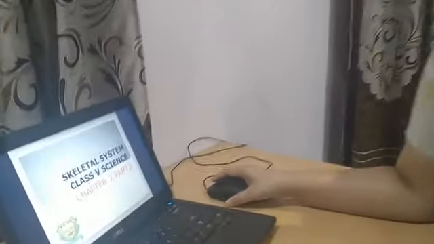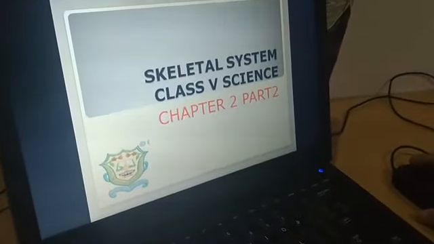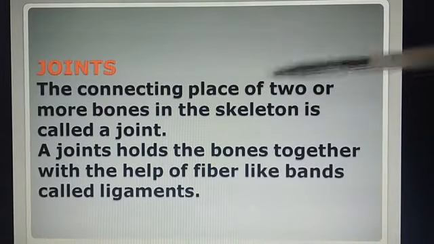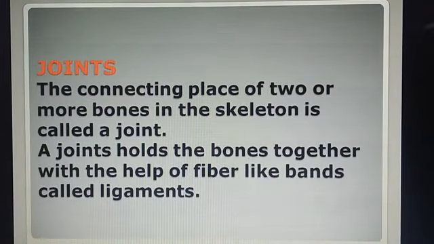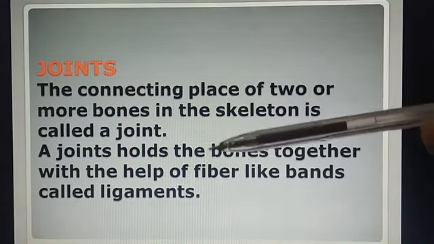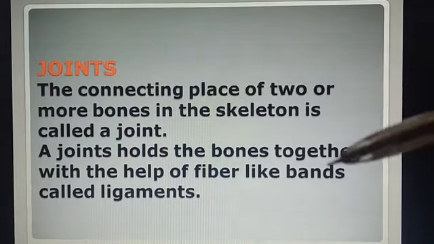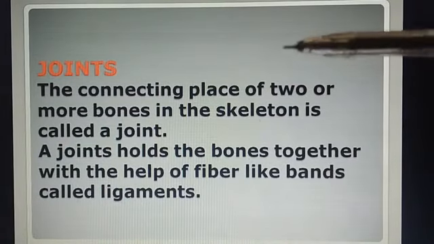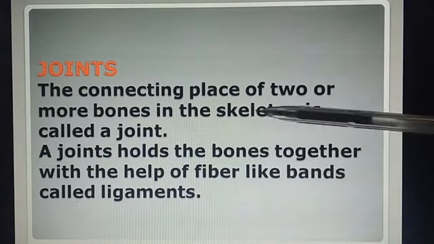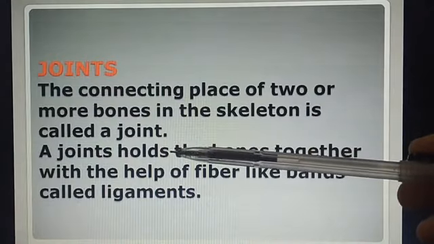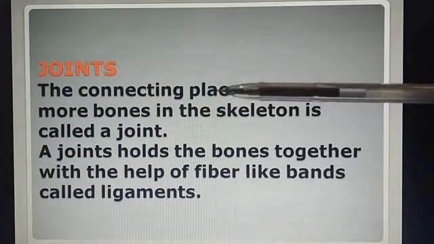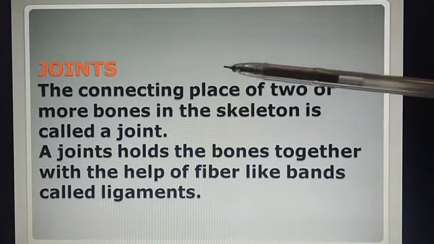Today I am going to explain to you about joints and muscles. Joints. A joint is a place where two or more things are attached together. So, in our skeletal system, joints are the area where two or more bones meet together. For the definition, the connecting place of two or more bones in the skeleton is called a joint. The place where two or more bones meet each other is known as a joint.